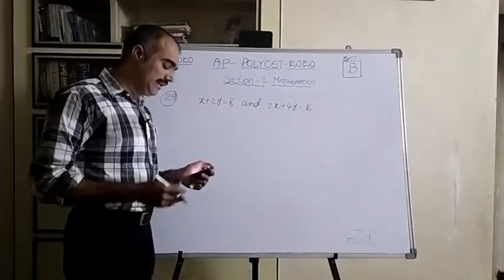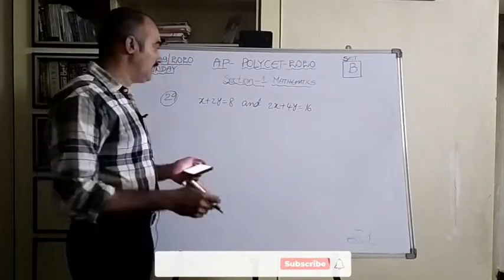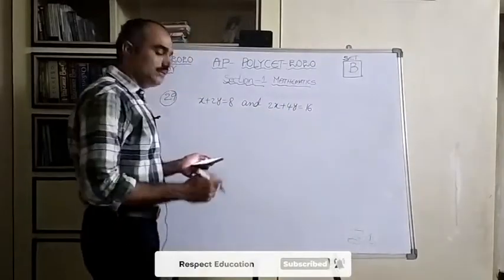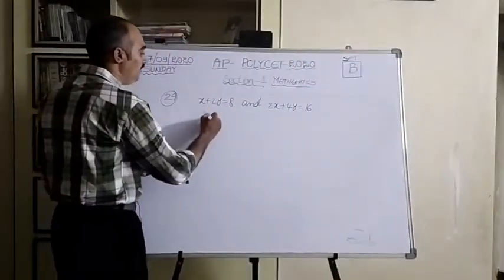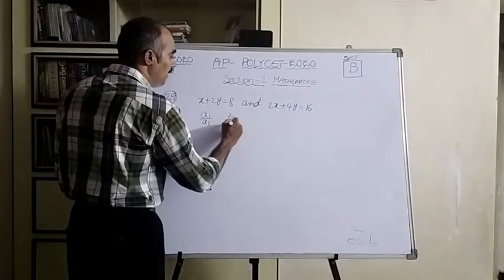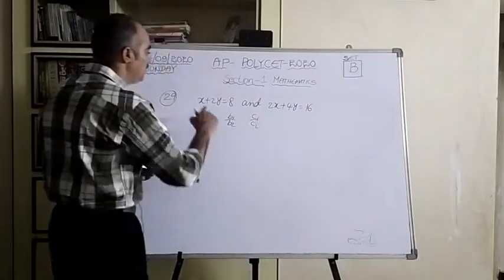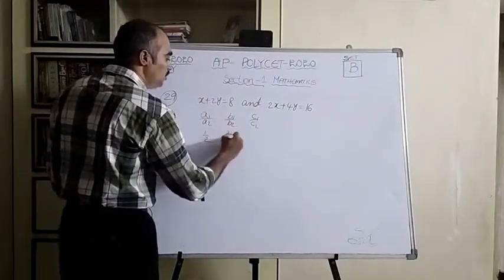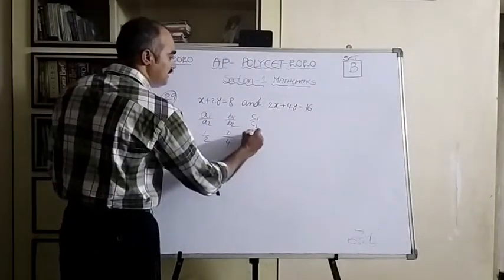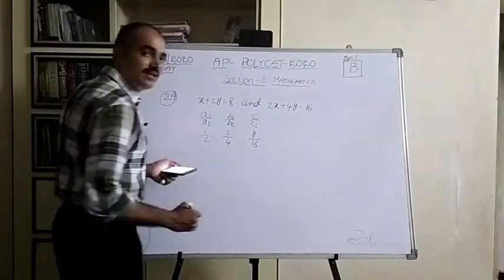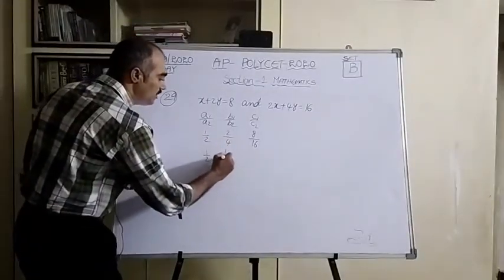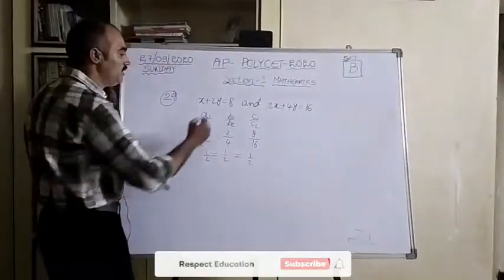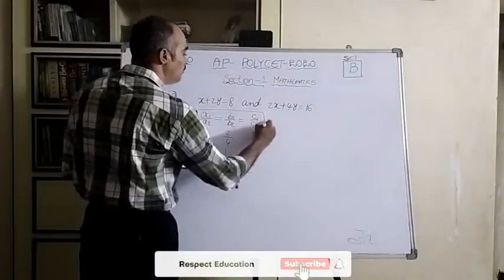Now question number 29. The number of solutions of the pair of linear equations x plus 2y equal to 8 and 2x plus 4y equal to 16. Let us find a1 by a2, b1 by b2, c1 by c2. Here a1 is 1, the x coefficient, and a2 is 2. The y coefficients are 2 and 4. The constants are 8 and 16. If we simplify, we get 1 by 2 equal to 1 by 2 equal to 1 by 2. That means we got the condition a1 by a2 equal to b1 by b2 equal to c1 by c2.